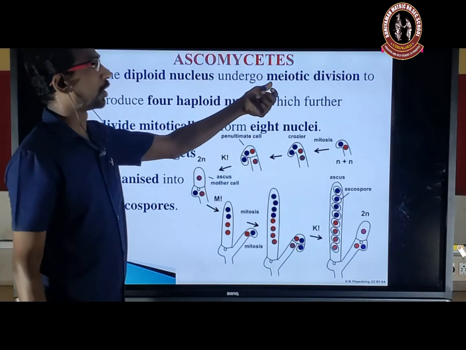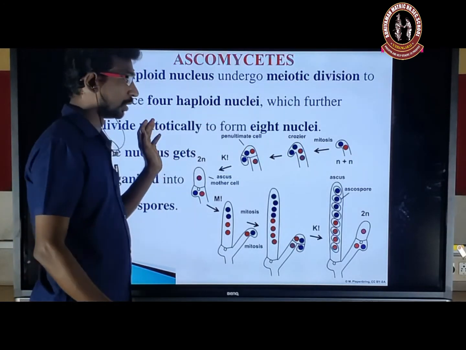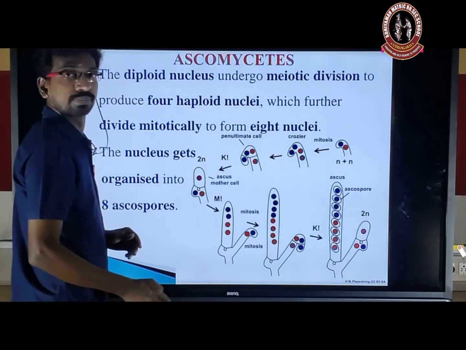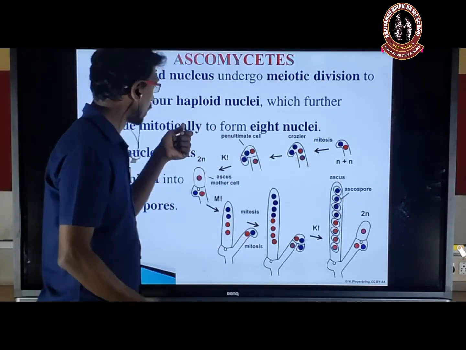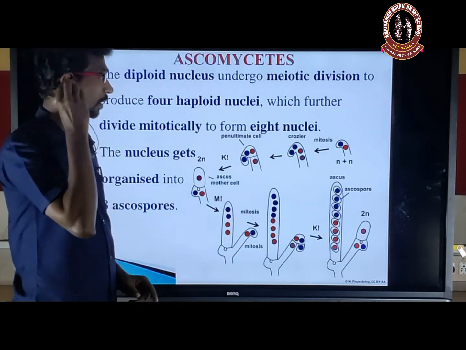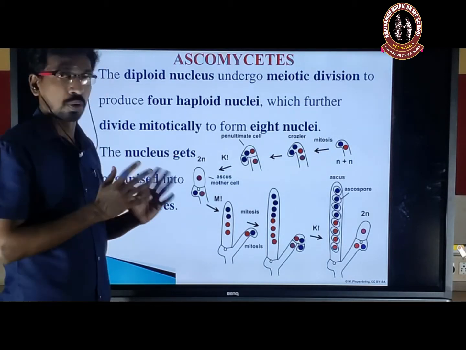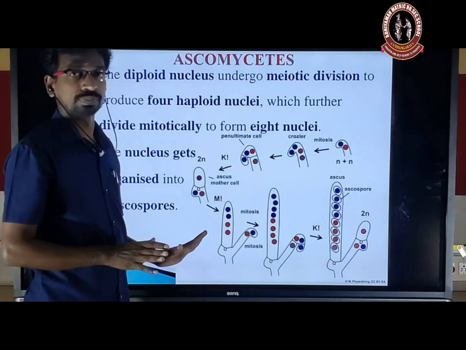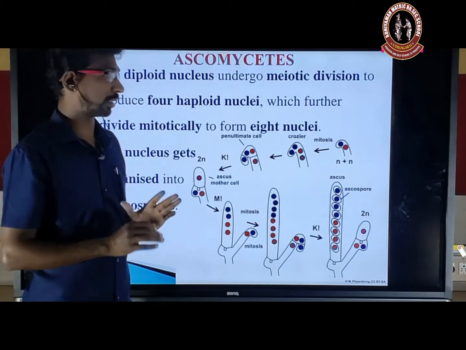The diploid nucleus undergoes the meiotic division to produce four haploid nuclei. Already I told you, no. So it forms the four haploid nuclei, which further divide mitotically to form eight nuclei. These nuclei get organized into the ascospores. Okay, so later they will develop into ascospores. So that is the ascus development in ascomycetes.